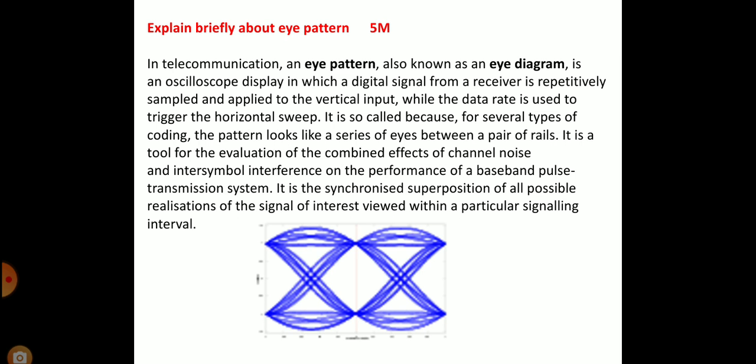It is so called because for several types of coding, the pattern looks like a series of eyes between a pair of rails. It is a tool for the evaluation of the combined effects of channel noise and inter-symbol interference on the performance of a baseband pulse transmission system. It is the synchronized superposition of all possible realizations of the signal of interest viewed within a particular signaling interval.